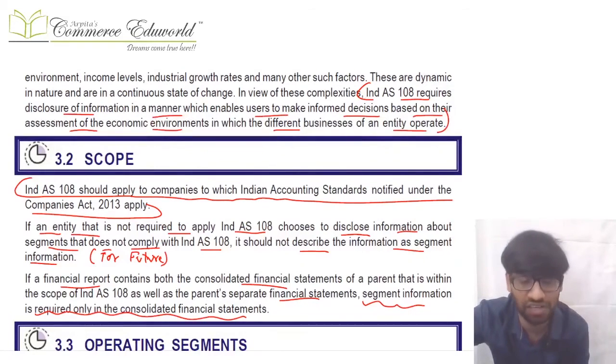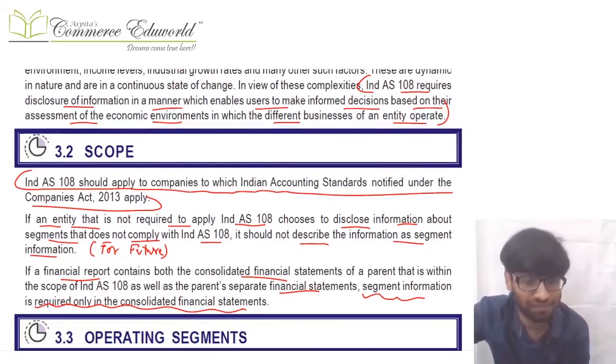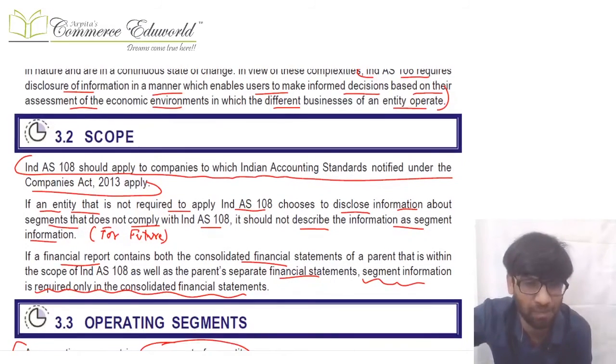It's a very simple thing. If Ind AS is applicable to a company, then Ind AS 108 is applicable. In future, it can happen that for some entities, Ind AS is applicable but Ind AS 108 is not applicable. That can happen, but that's not that important at all.